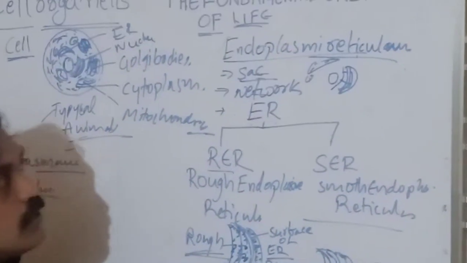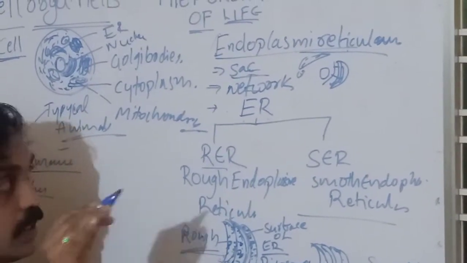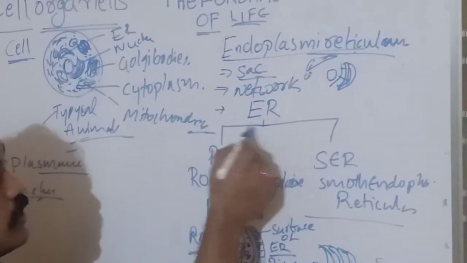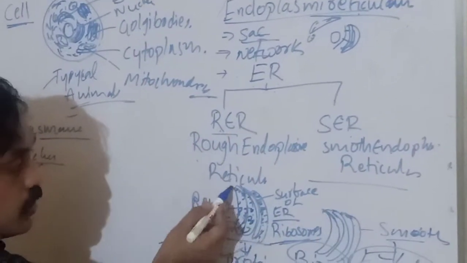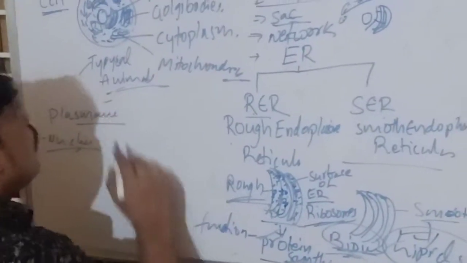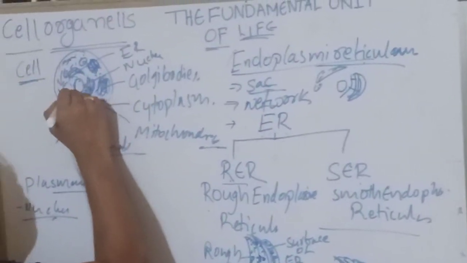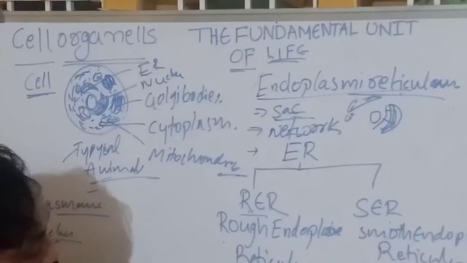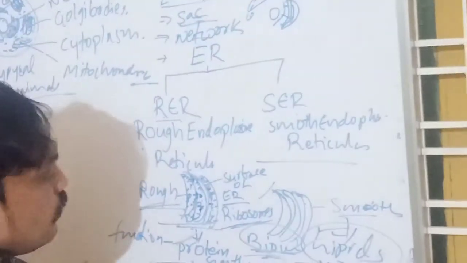That is endoplasmic reticulum. Endoplasmic reticulum is the sac-like structure that forms a network in the cytoplasm. In that there are two types: rough endoplasmic reticulum and smooth endoplasmic reticulum. On the surface of the rough endoplasmic reticulum, the ribosomes are attached, so it is rough, and some are smooth. Rough endoplasmic reticulum is useful for the synthesis of proteins. Smooth endoplasmic reticulum is useful for the synthesis of lipids.